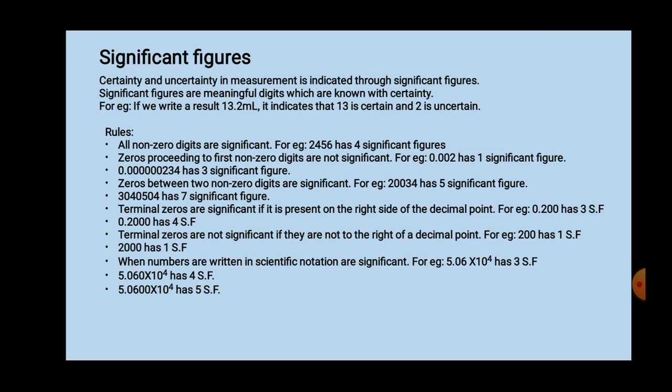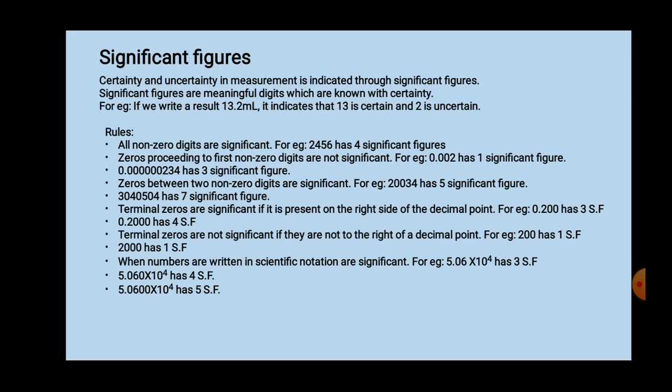Here zeros are present between non-zero digits, so you have to count all the numbers. How many digits are present in the given example? Totally 5 digits are present. So this example has 5 significant figures.